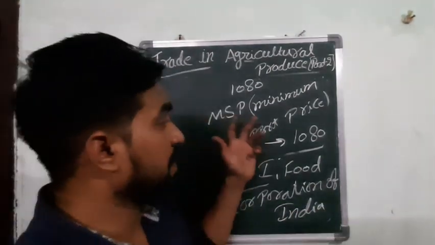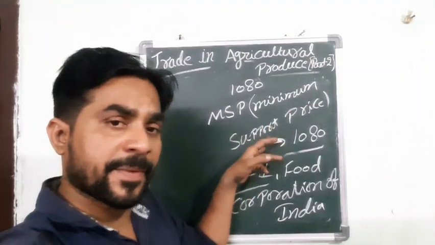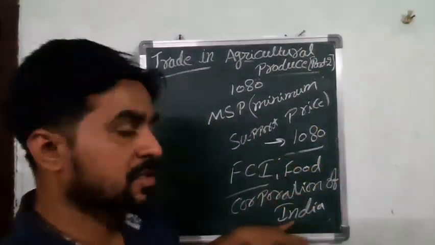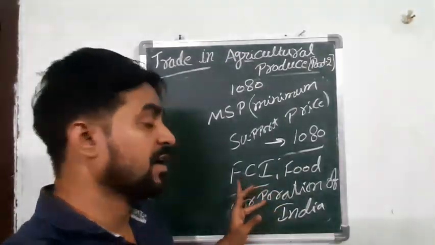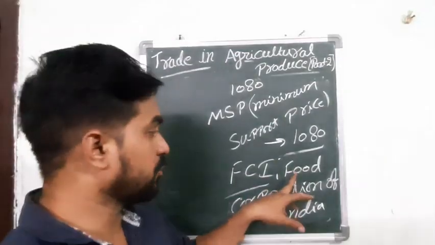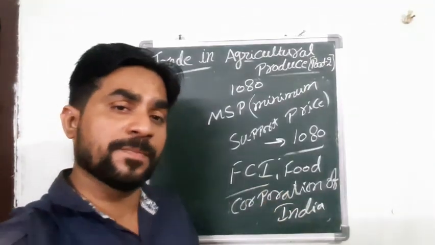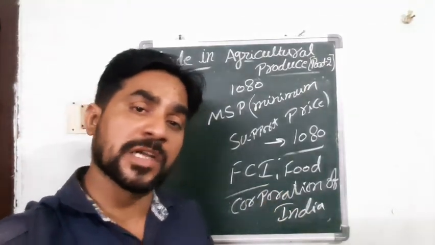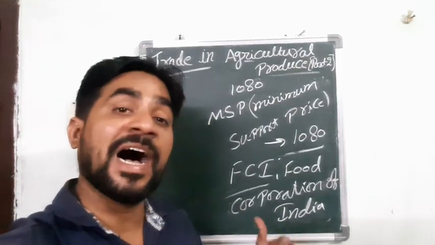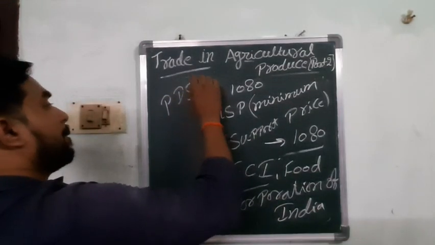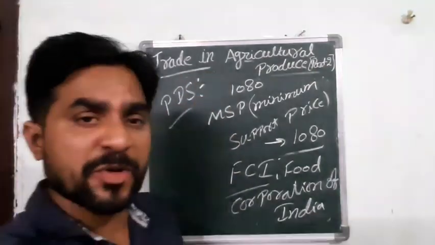So this MSP is paid by the government to the farmers. From the farmers, the Food Corporation of India, one of the organizations, will buy the crop, store it in the government storages, and distribute it to the PDS, the public distribution system.